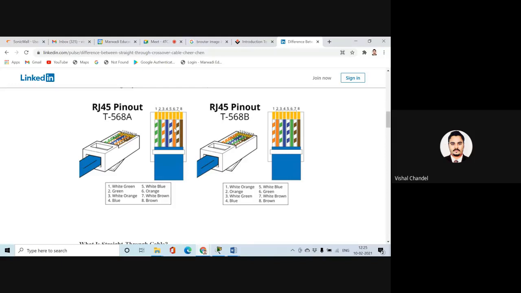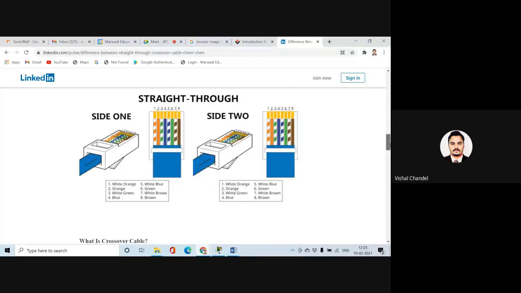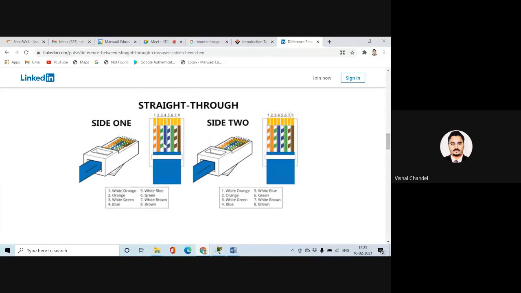My orange connections will be placed this way, and on the other end, in type B, it will be placed in this position. We are just going to change the connection of my green and orange. But in a crossover, the change will be like this.